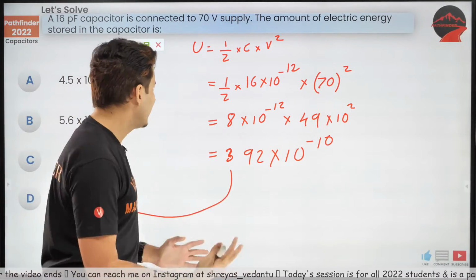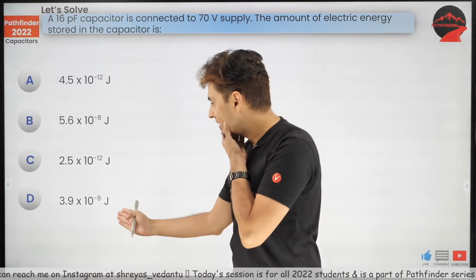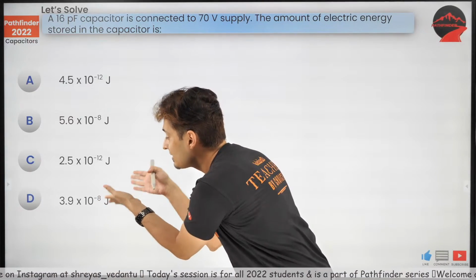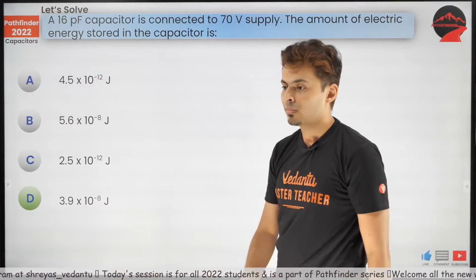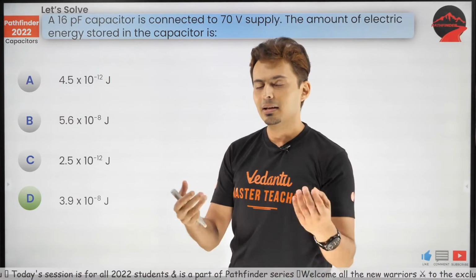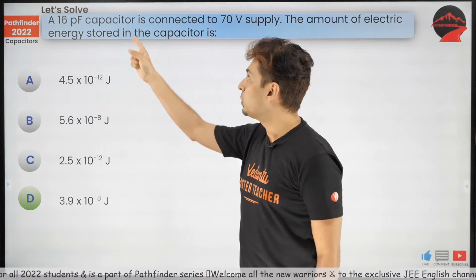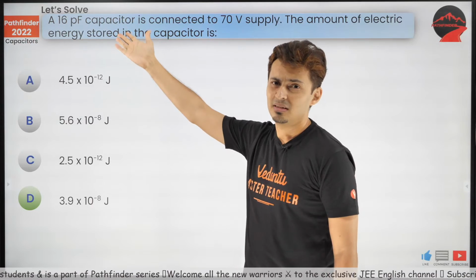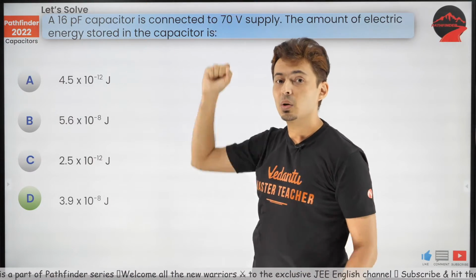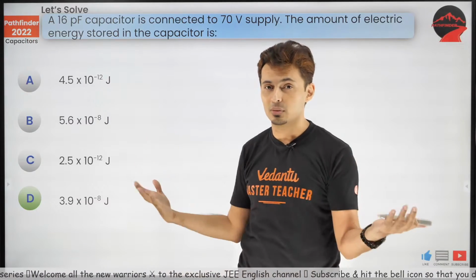Excellent. So now you guys get it, how energy is calculated. Now look at the energy stored in a capacitor, guys. Look at this tiny energy. Such a small energy is stored. So can you expect a capacitor to do big things? No, right? So you need a very big capacitor, very big value. This is a pico, tiny capacitor. You need a very large value if you want the energy to be in joules, megajoules, kilojoules.